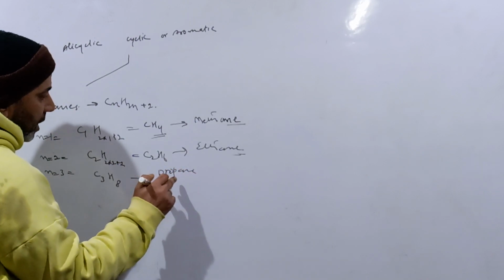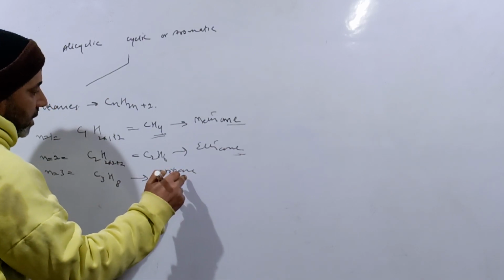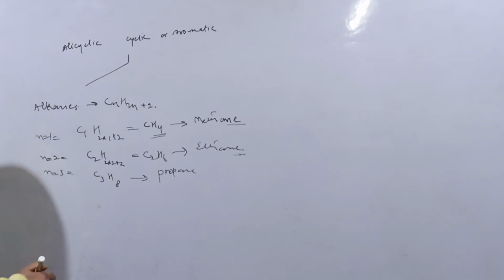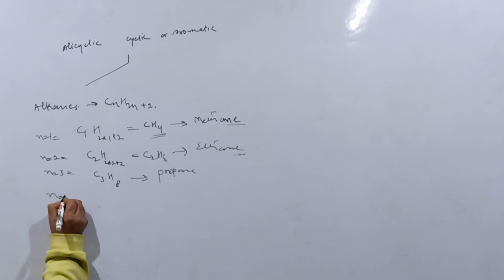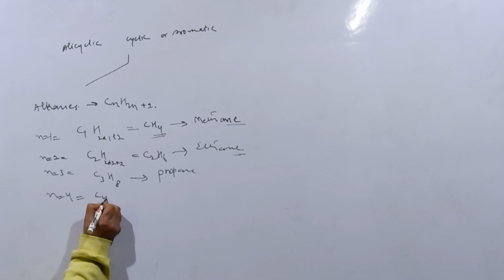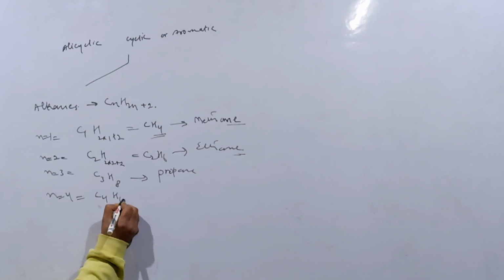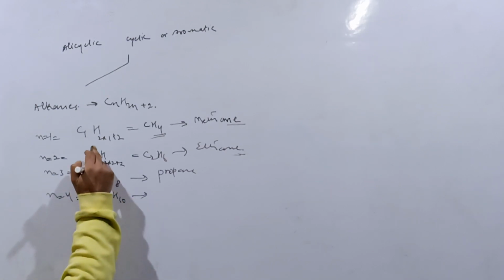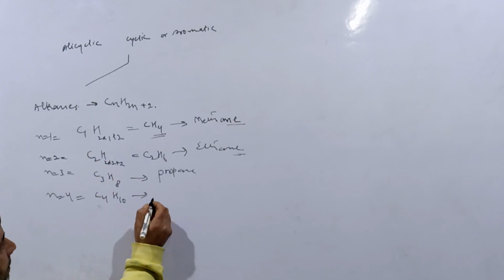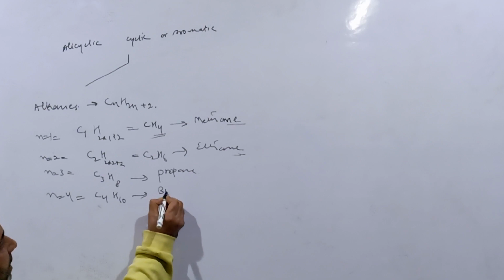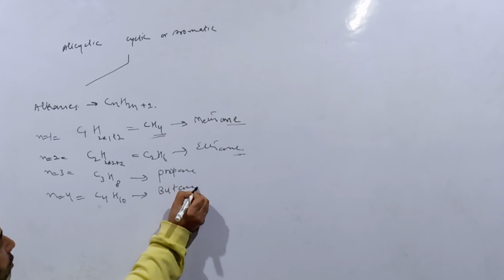Prop is the word and the suffix ane is added. If n is equal to 4, that means C4H10, because the formula becomes 2 into 4 plus 2, and this becomes butane, B-U-T-A-N-E.